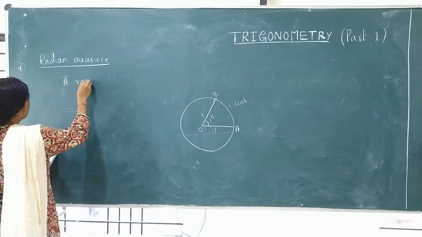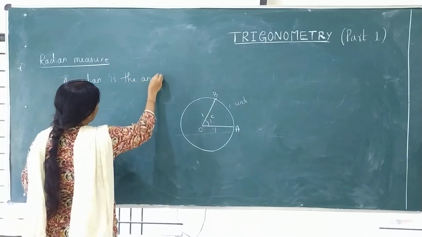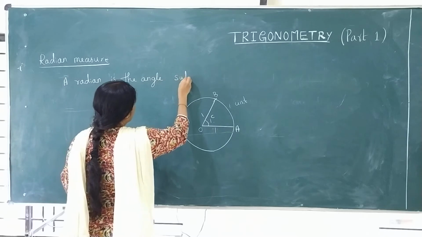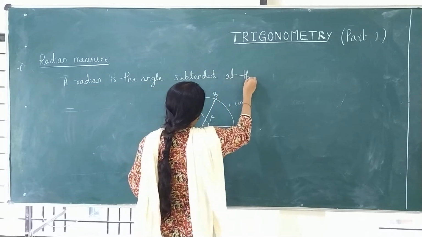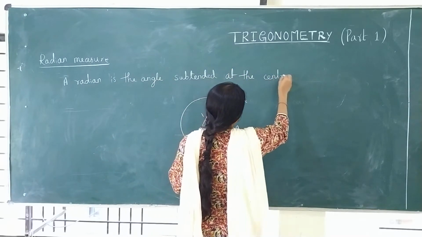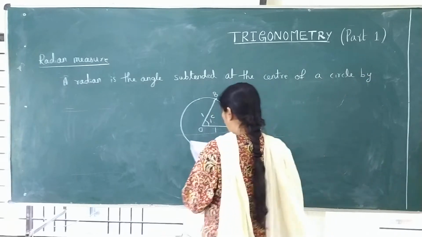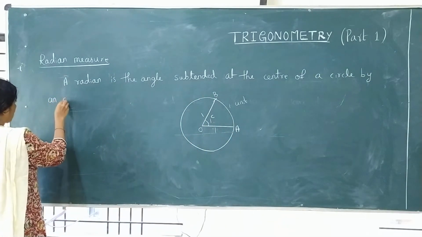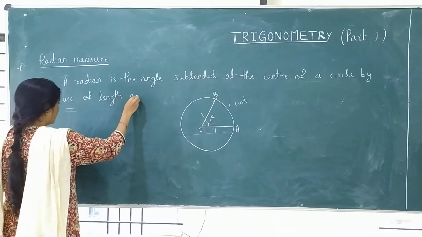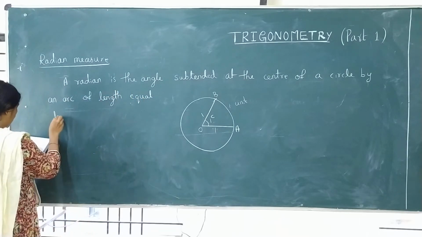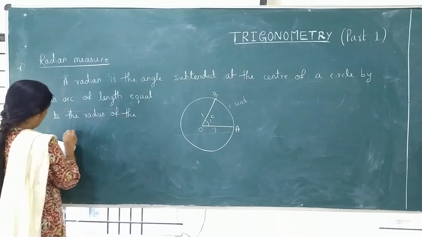A radian, I am giving you the general definition. A radian is the angle subtended at the center of a circle by an arc of length equal to the radius of the circle.